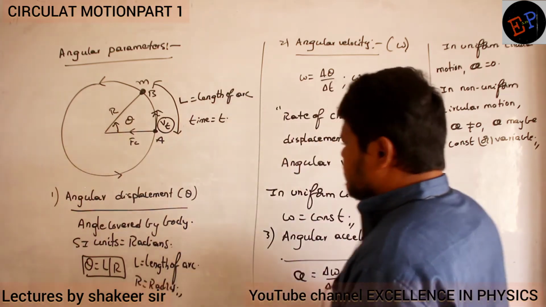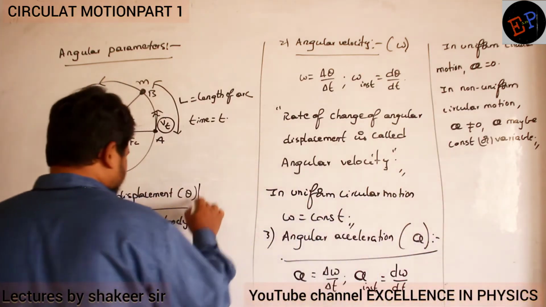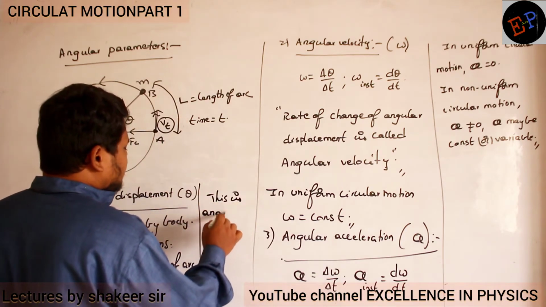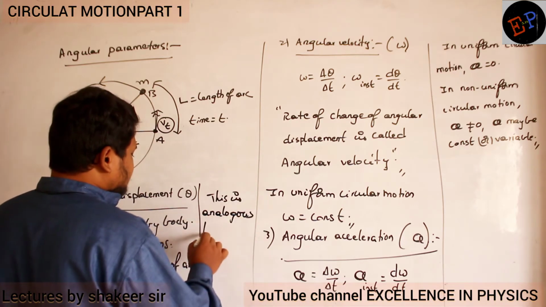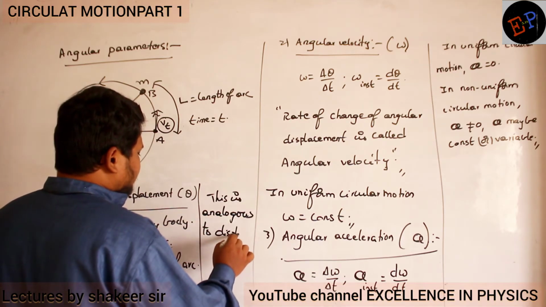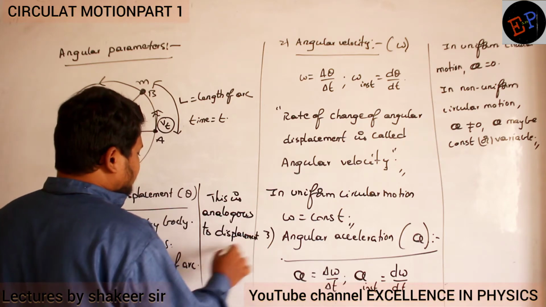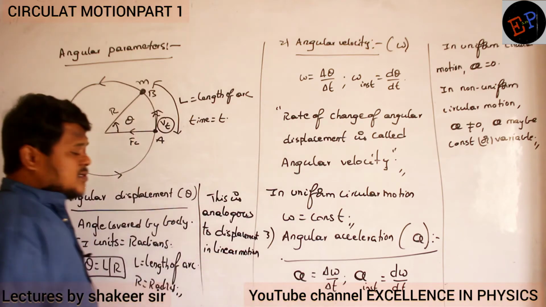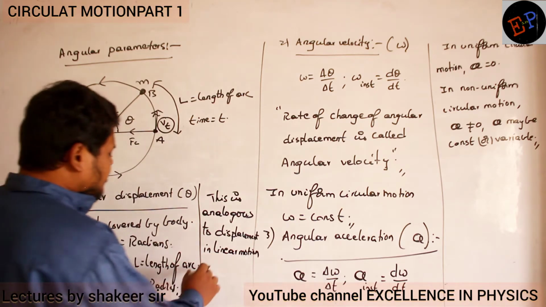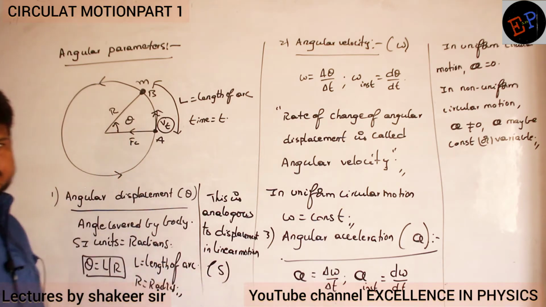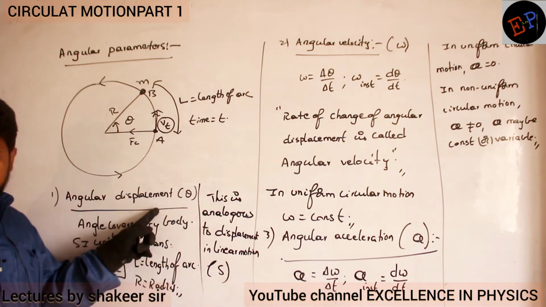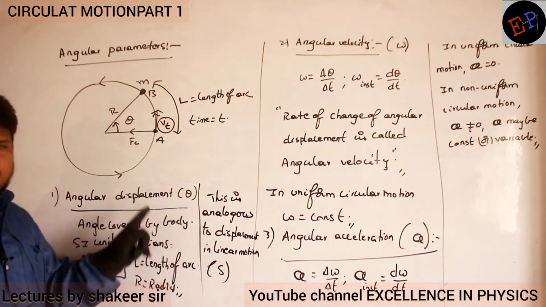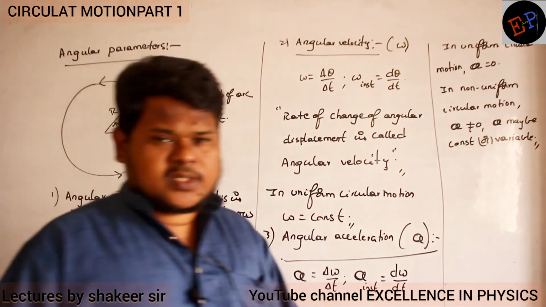See, this is analogous to, analogous means comparable, this is analogous to displacement in linear motion. In linear motion, displacement is measured by s, and in angular motion, displacement is measured by theta. So displacement in straight line motion, theta in circular motion. That's it. Both are comparable here.